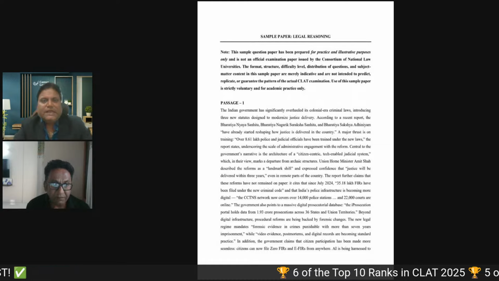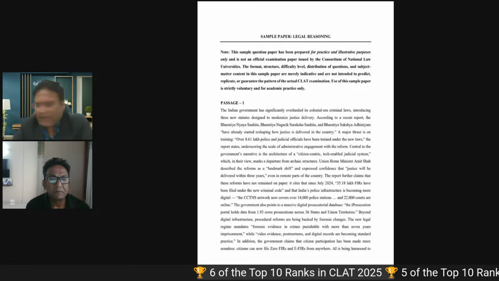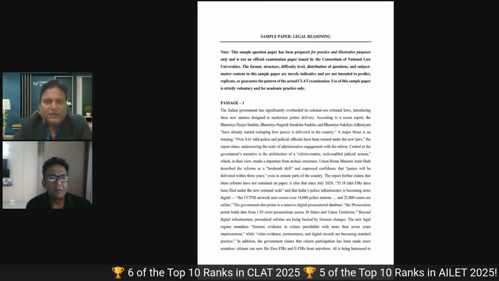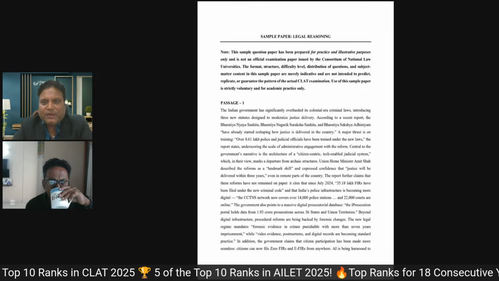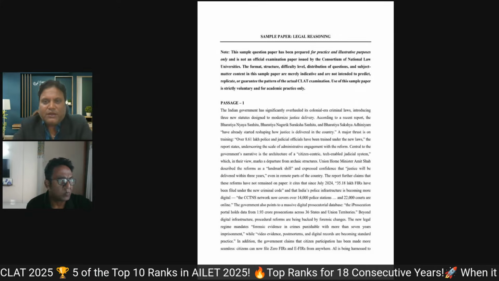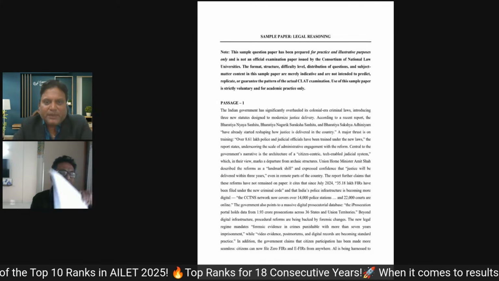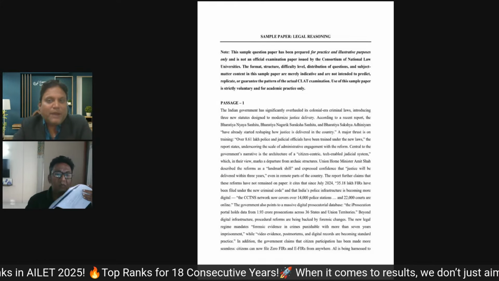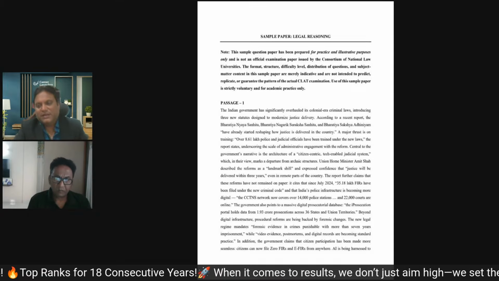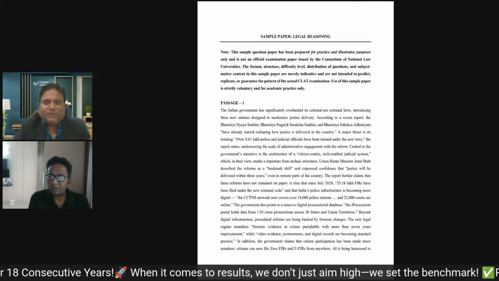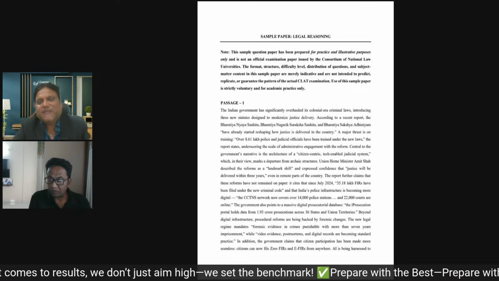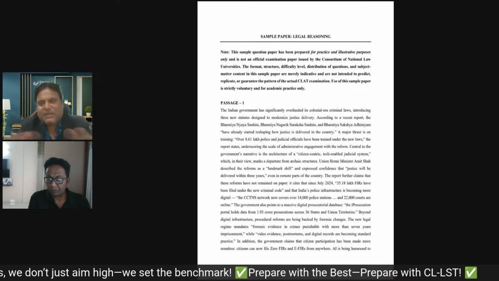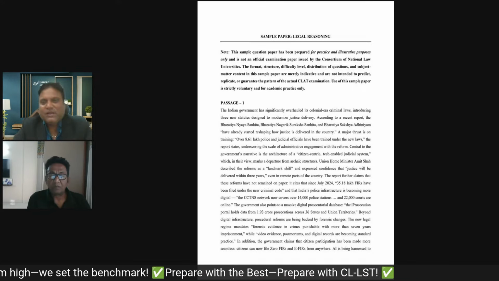So for example, the legal reasoning paper that I have shared on the screen. If you see in the note, they have clearly mentioned that it is not intended to predict, replicate, or guarantee the pattern of the actual CLAT examination. But still, if there is a sample paper, then we can understand that at least it will be passage based, if I'm not wrong.